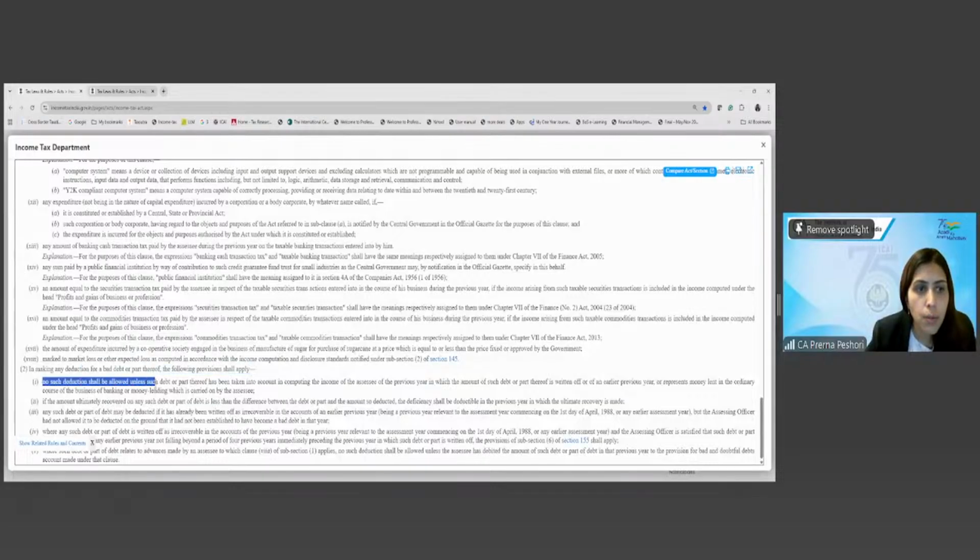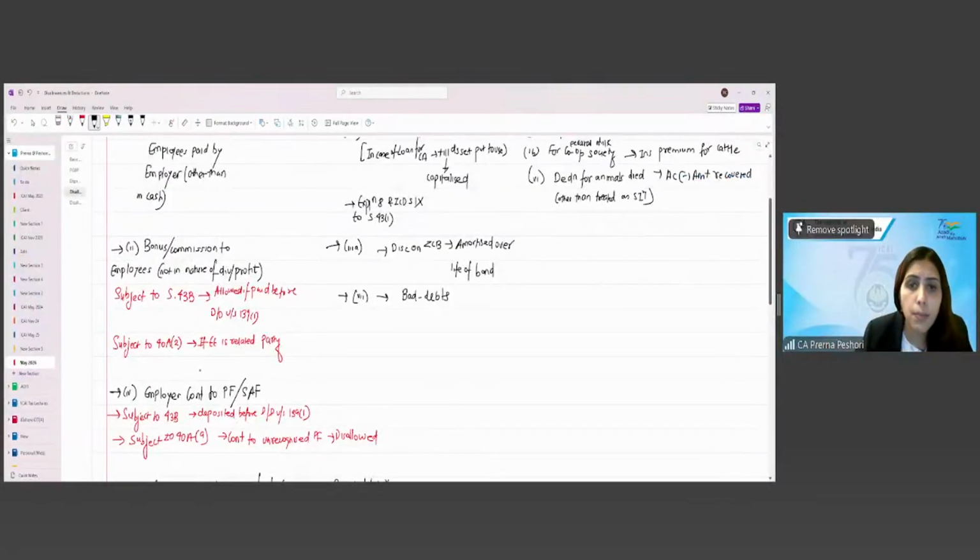No such deduction shall be allowed unless the debt or part thereof has been taken into account in computing the income of the assessee of the previous year in which the amount of such debt or part thereof is written off, or an earlier previous year, or represents the money lent in the ordinary course of the business of banking or money lending which is carried on by the assessee. So bad debts are allowed on the basis of following conditions. What are the conditions for allowability?